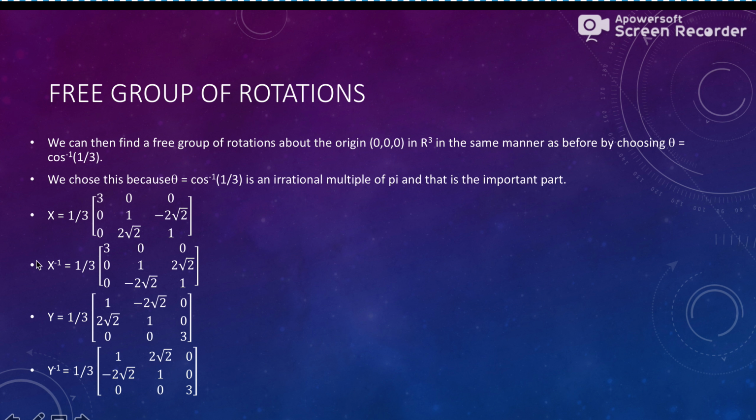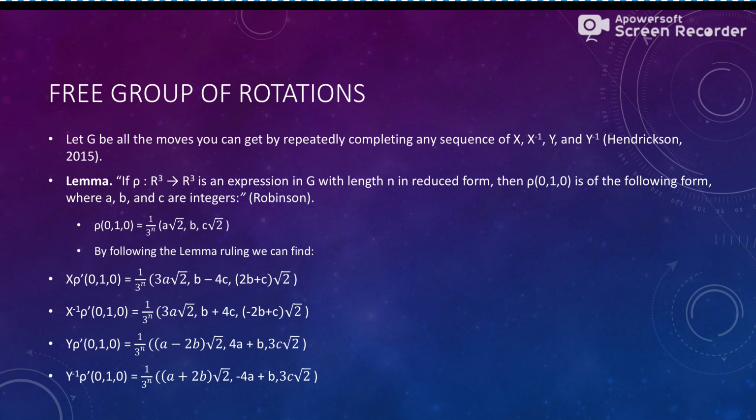So x, x to the -1, y, y to the -1. These are a little different. x and x to the -1 are, if we have a ball and we're holding it, the right and left turns, okay? And y is our forward and backward turns, so it's rotating along the z-axis versus the y-axis, because the y-axis is contained within the ball, okay? So, moving on. We'll let G be all the moves you can repeatedly make by completing any sequence of x, x to the -1, y, y to the -1, okay?